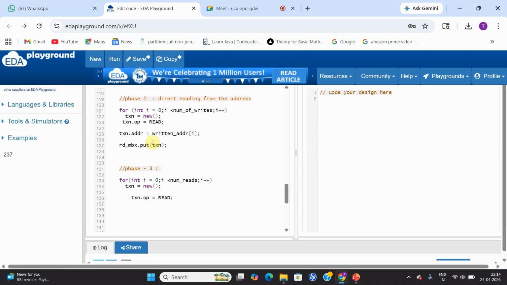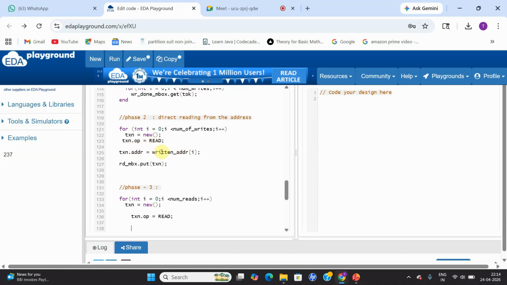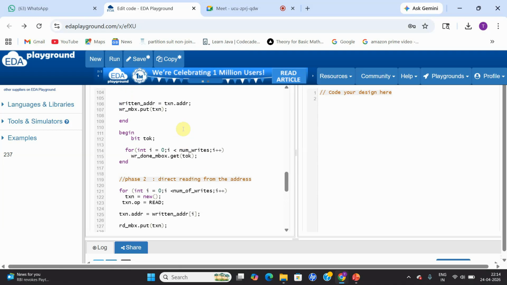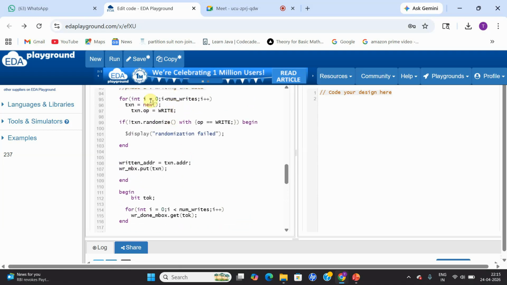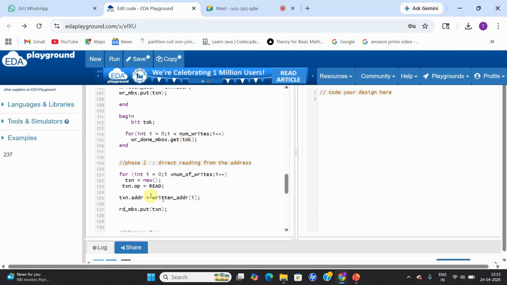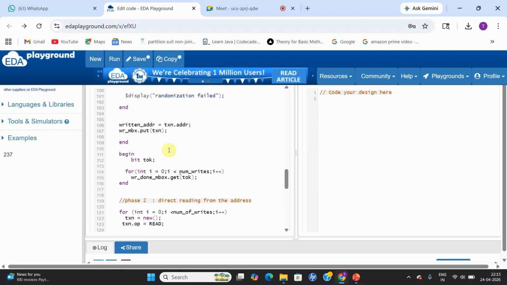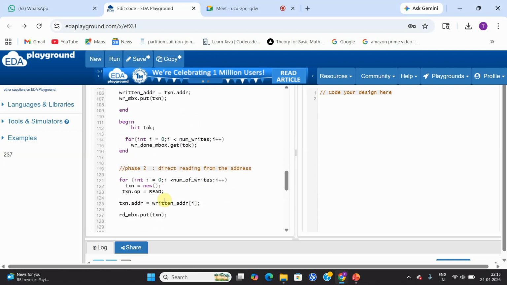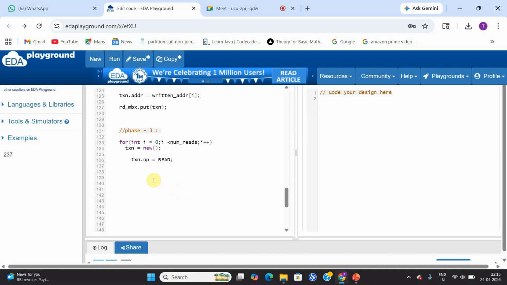In phase two, I had the predefined write addresses; whatever addresses I was writing, I was giving the same addresses to my read driver, so that I was reading from the same address. But in phase three, I'm not going to do that. I'm going to provide random addresses. So how am I going to provide them using randomization? I'm going to check if txn.randomize with an inline constraint, op is equal to read.